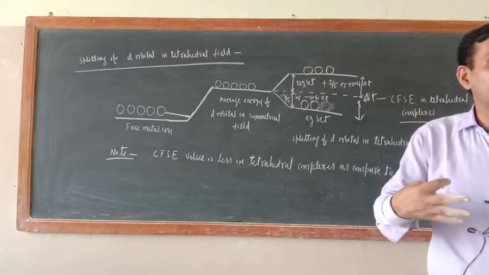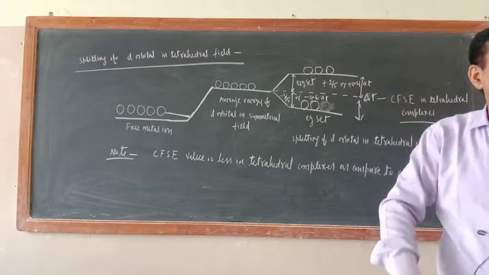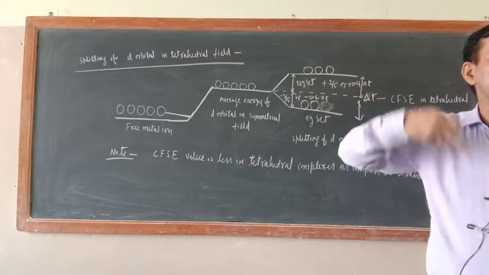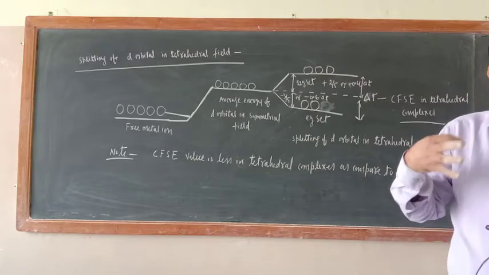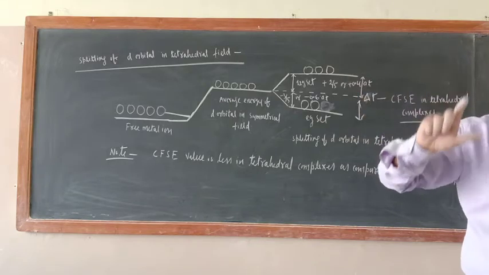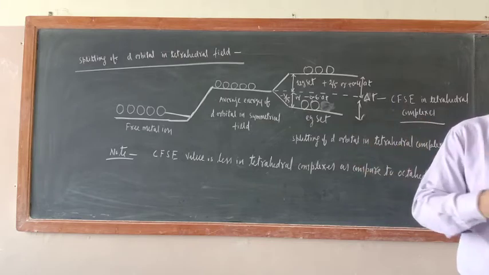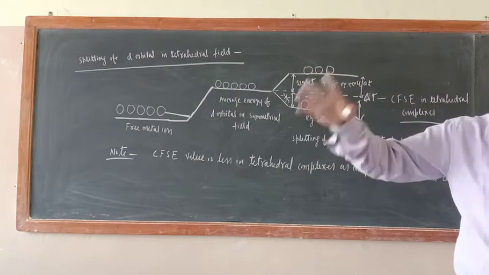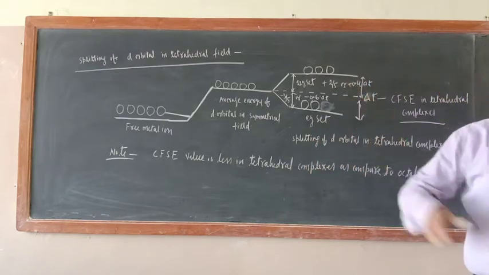The Eg set orbital lobes are away from the line of approaching ligands, so this time they experience less repulsion, and their energy is not increased as much as the T2g set orbitals. This is the reason behind the reversal of splitting of d orbitals. It is because of the number of ligands approaching the d orbital of the central metal atom: there 6, here 4. That is why this pattern is there.